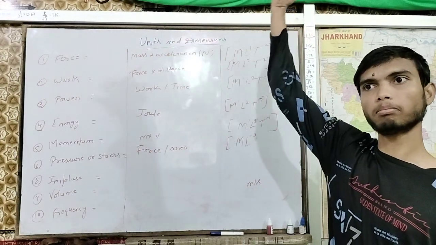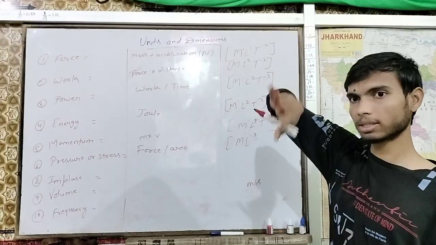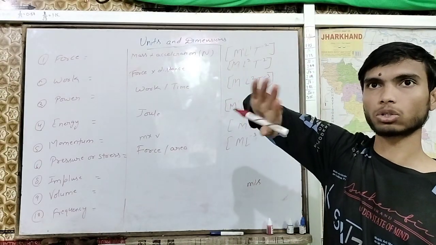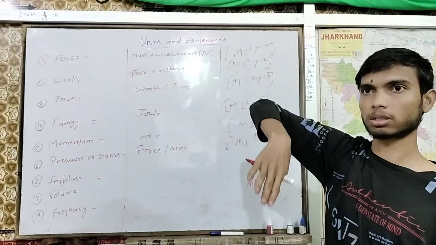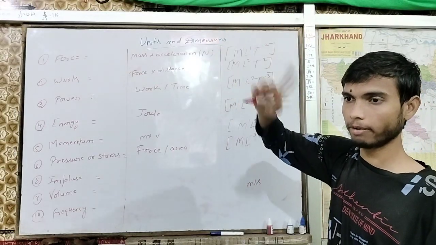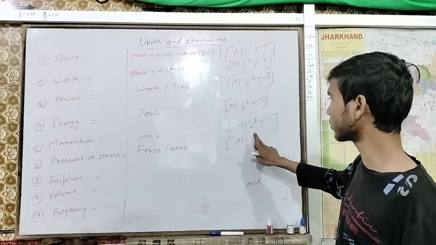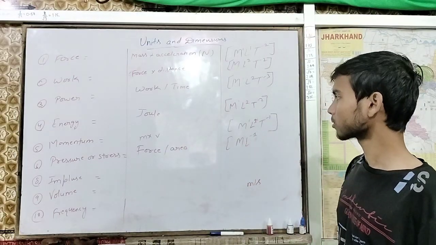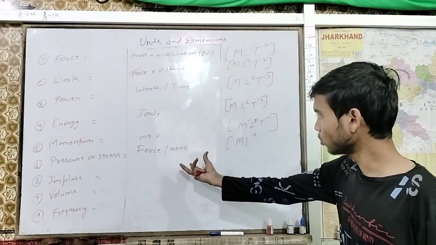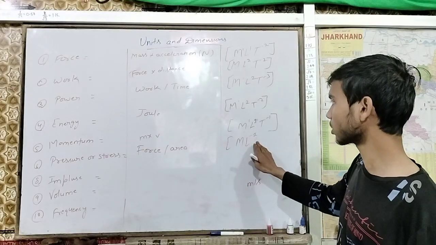Kg for mass and acceleration is meter per second square, so M1 and minus 2 becomes minus 1.